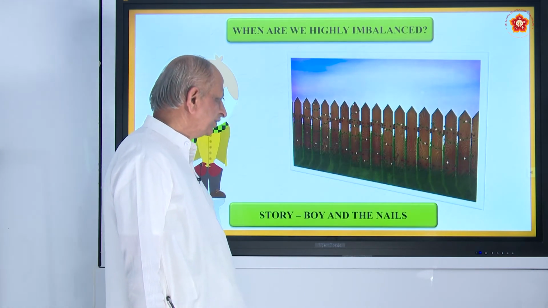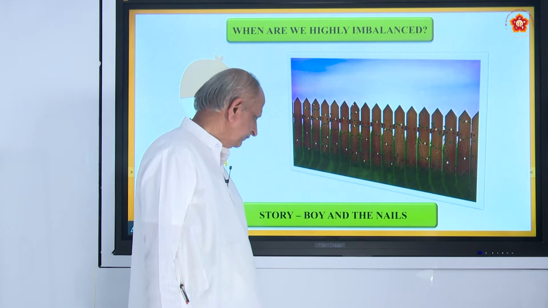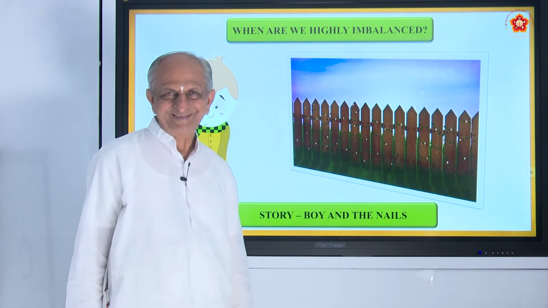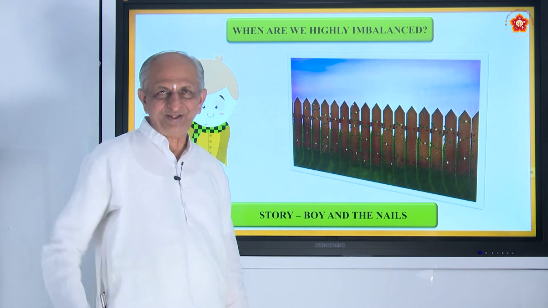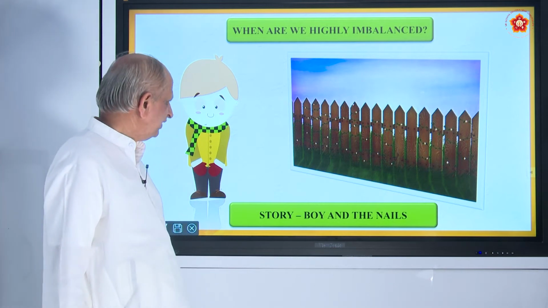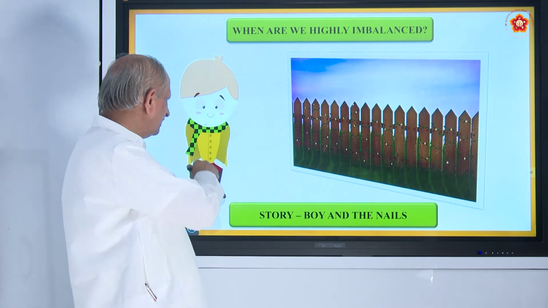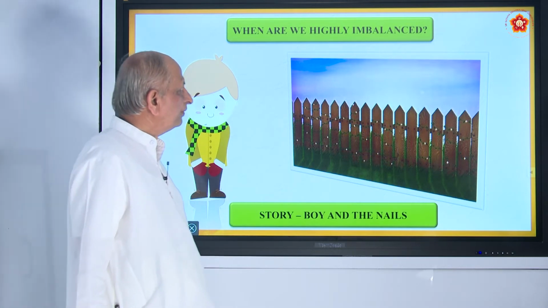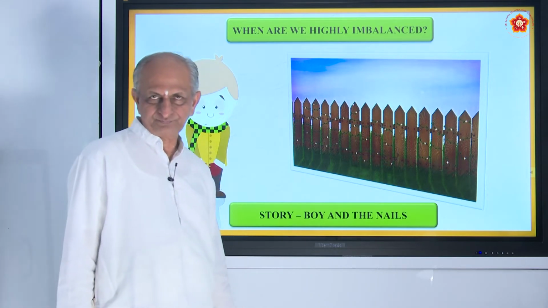Here is a small story of a boy and a nail, just for a change. In chemistry also, when you hear so many things about equations, balancing and all, here is a story, and the story is about how to balance our mind.